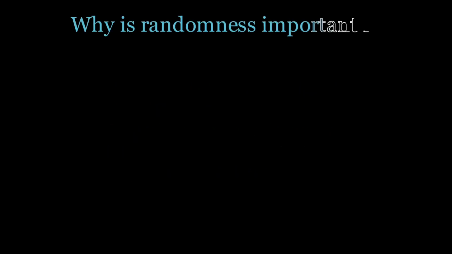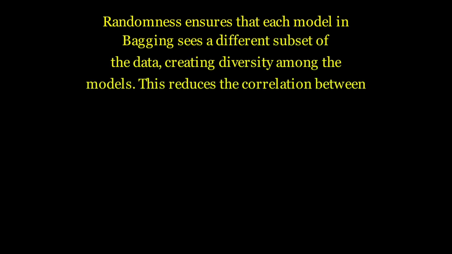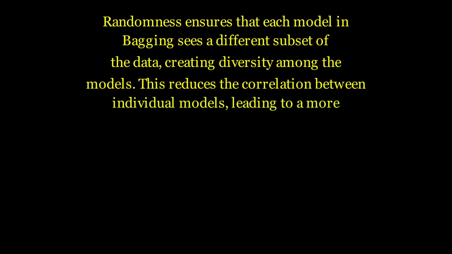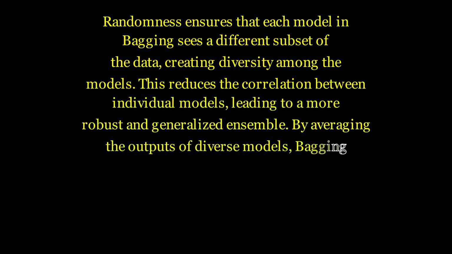Why is randomness important in bagging? Randomness ensures that each model in bagging sees a different subset of the data, creating diversity among the models. This reduces the correlation between individual models, leading to a more robust and generalized ensemble. By averaging the outputs of diverse models, bagging effectively reduces variance.